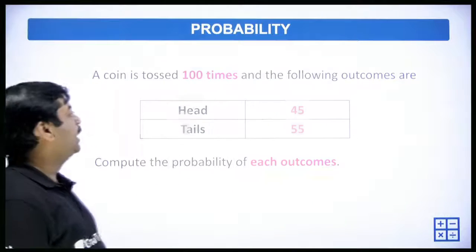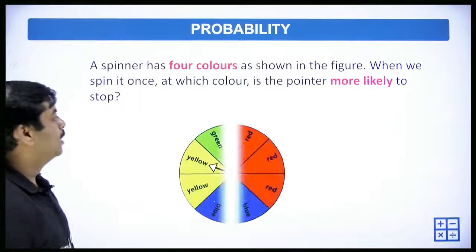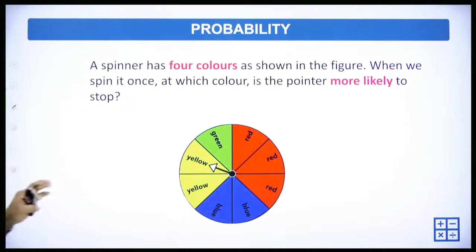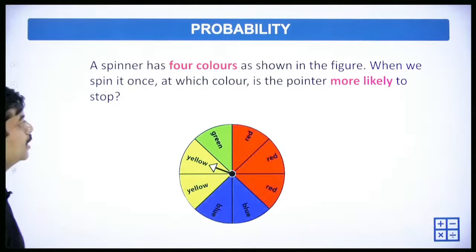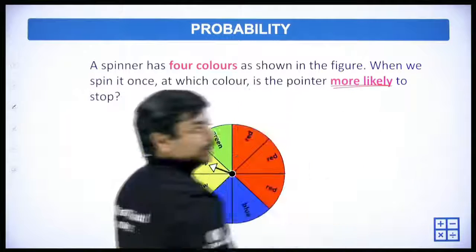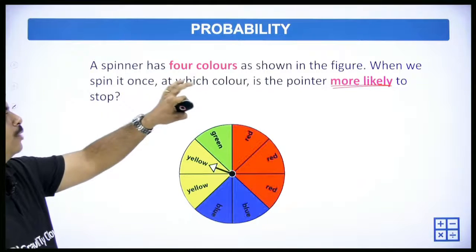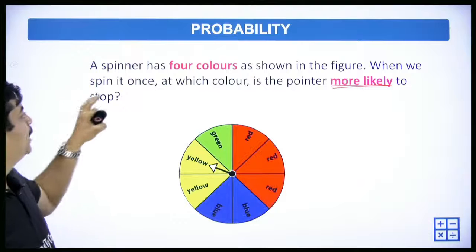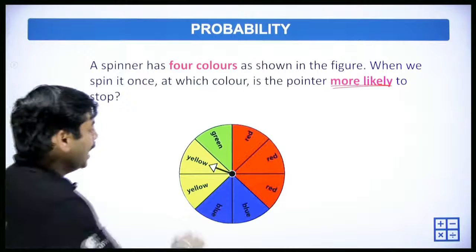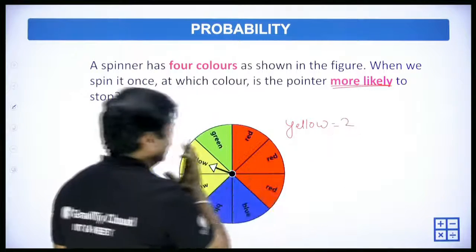Okay, moving ahead. A spinner has 4 colors as shown in the figure. When we spin it once, at which color is the pointer more likely to stop? See here. We have yellow 2 times. The picture is not that clear.